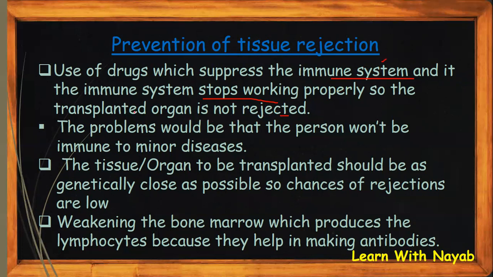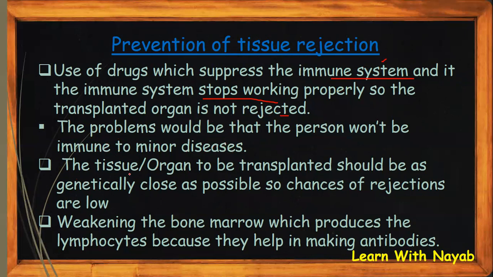But there are some problems with it: the person won't be immune to minor diseases. If the immune system stops working properly, it can't even defend against minor diseases. So that would be a problem. The person will have to get treated for the rest of his life.